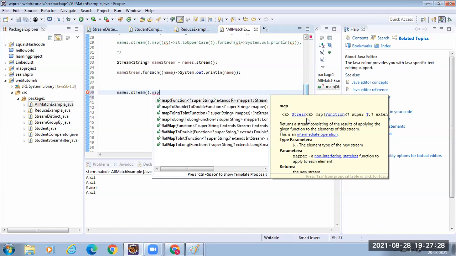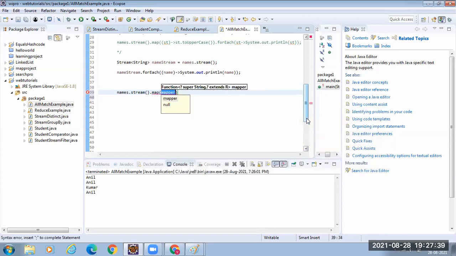So what I am doing here is I am providing a lambda expression which implements this Function interface. In the stream, I have a flow of string objects, names. So I will take each object, one by one, the student name.